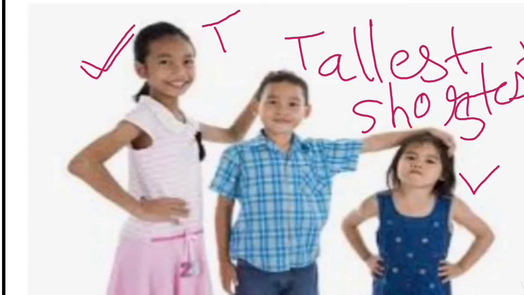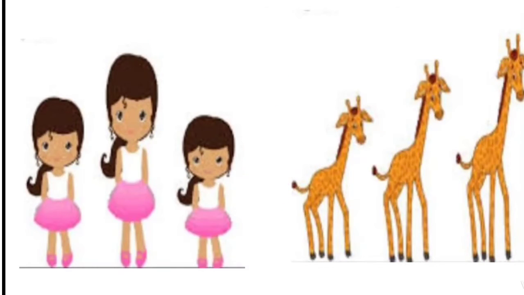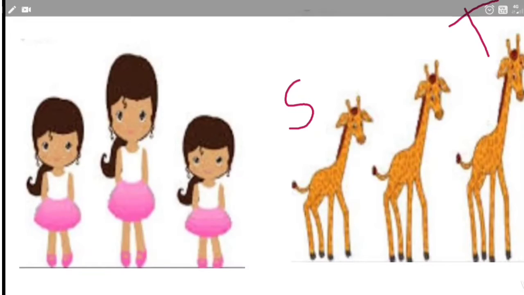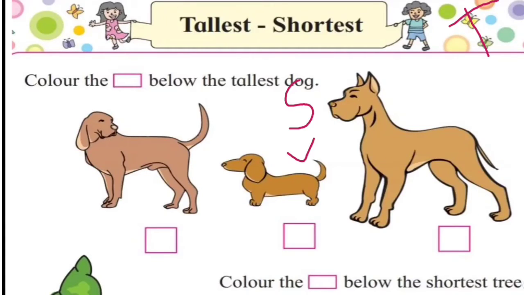Are you ready? Shall we begin? Let's begin. Look at the next picture. In these 3 girls, which girl is tallest? This girl is tallest and this girl is shortest. Understood? Very good. In these 3 giraffes, this first giraffe is tallest and this last giraffe is shortest. Tallest, shortest. Understood? Very good.